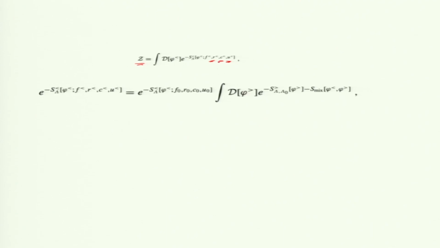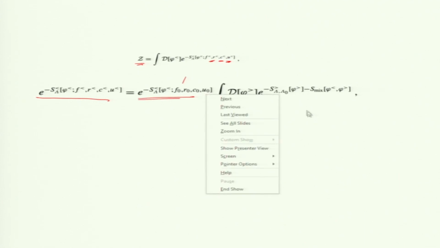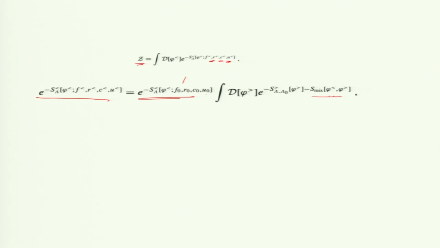So, I want a partition function as function of r less, u less and c less. It is not r naught, c naught and u naught. Now, if I do the exponential of that, so this is the term which is original r naught, c naught, u naught, and this is a mixed term, and this is a greater term.